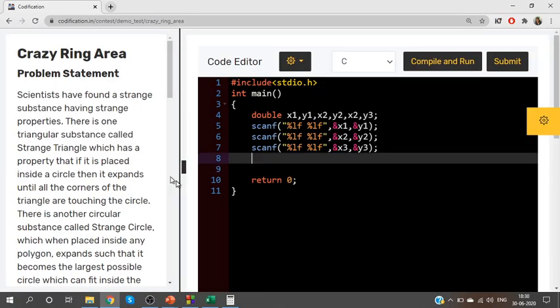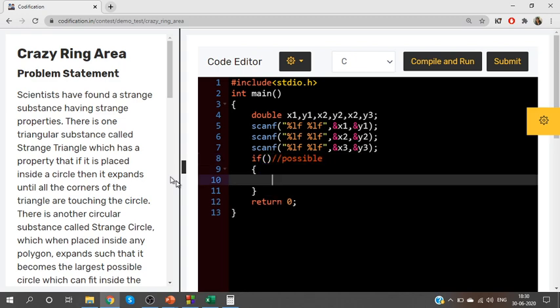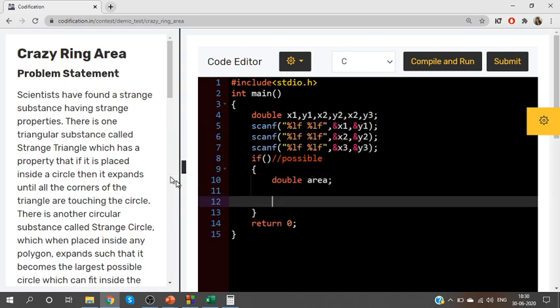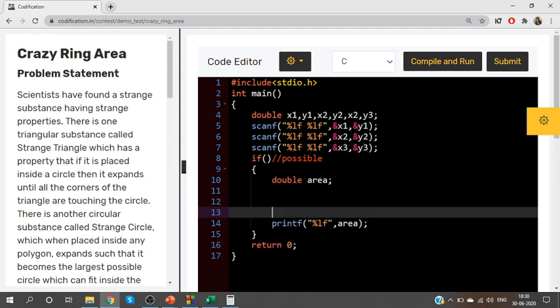How do I check whether it is possible? We'll come back to that. If it is possible, calculate the area of the crazy ring and print it with 2-digit precision, so 0.2 lf. We'll come back to the calculation part.